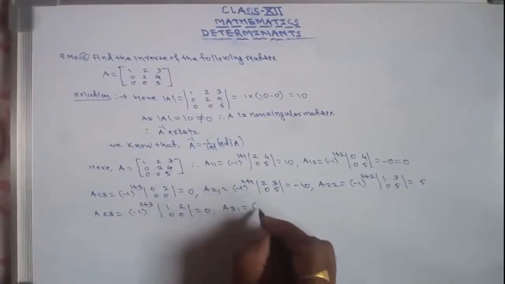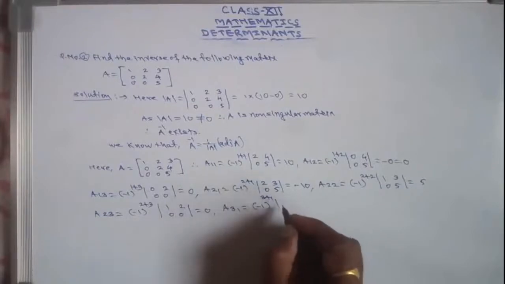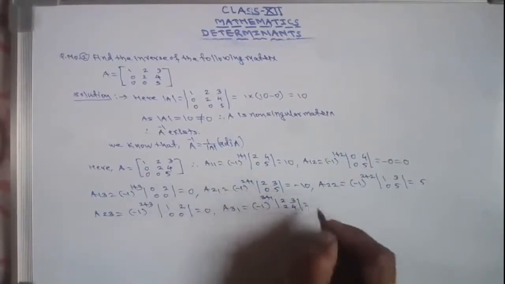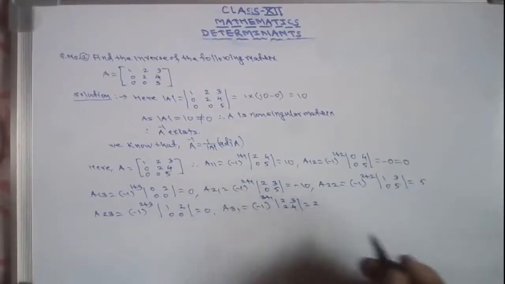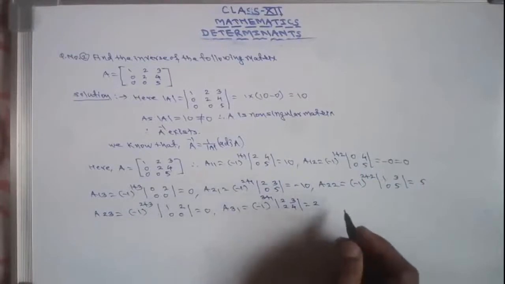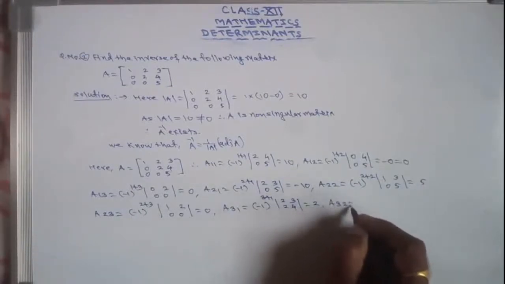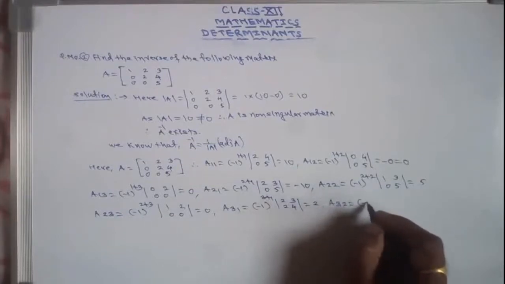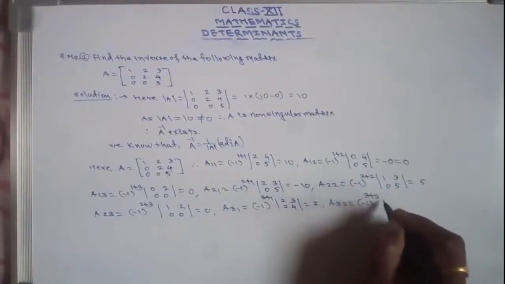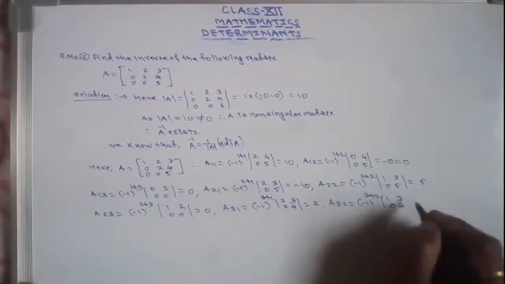A31 is minus 1 raised to the power 3 plus 1 into determinant 2, 3, 2, 4. So it comes, this will be plus 8 minus 6, that is 2. Then A32 will be minus 1 raised to the power 3 plus 2 into determinant 1, 3, 0, 4.